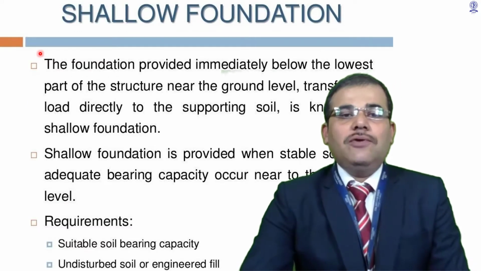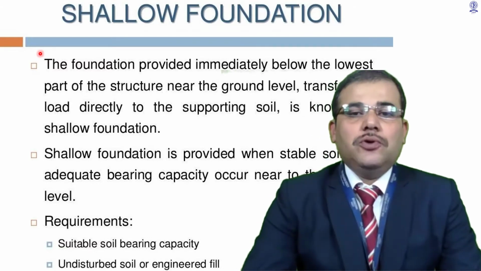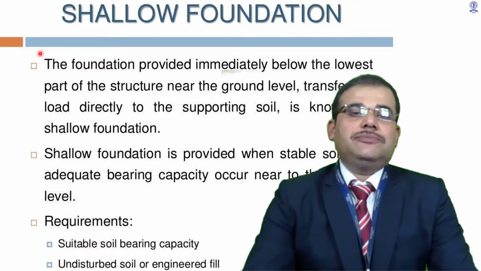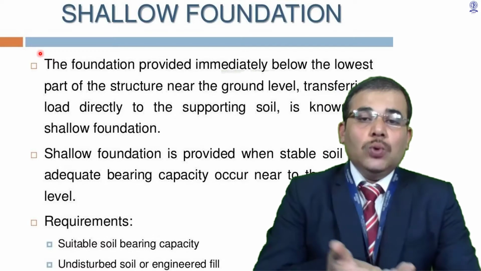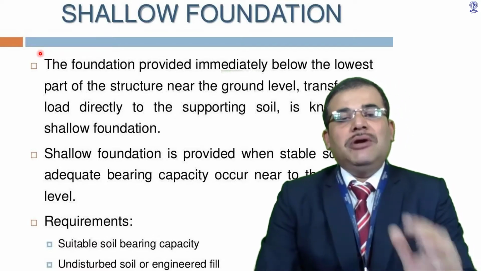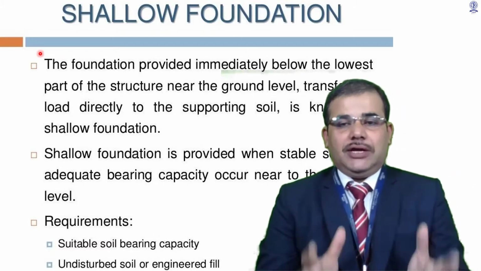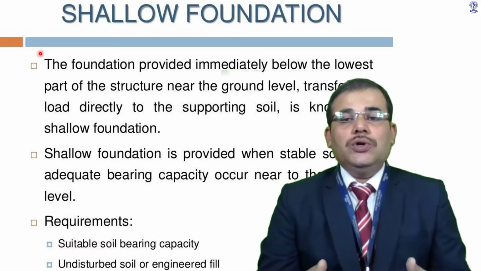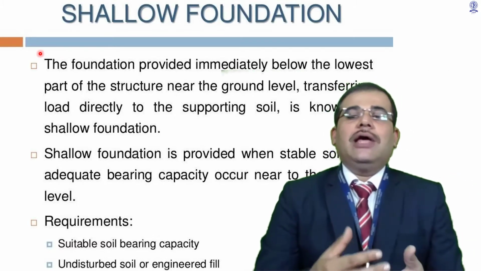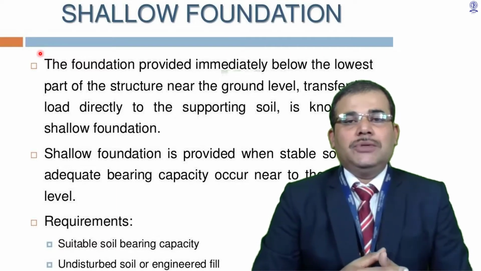Now coming to the shallow foundation, the foundation provided immediately below the lowest part of the structure. So it is very close to the ground level. But though it is close to the ground level, it has the capacity to transfer the load to the supporting soil or adjoining soil strata.